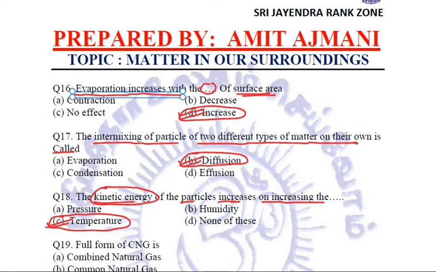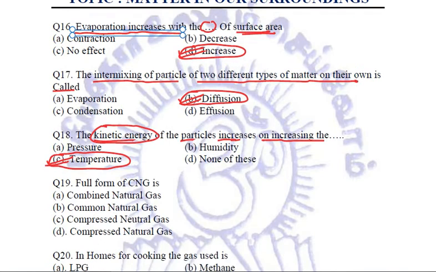Why? Because on increasing the temperature, we are actually providing them heat energy. And after gaining that heat energy, the particles start moving faster. So C, temperature is the answer, that on increasing the temperature, the movement, the motion, the kinetic energy of the